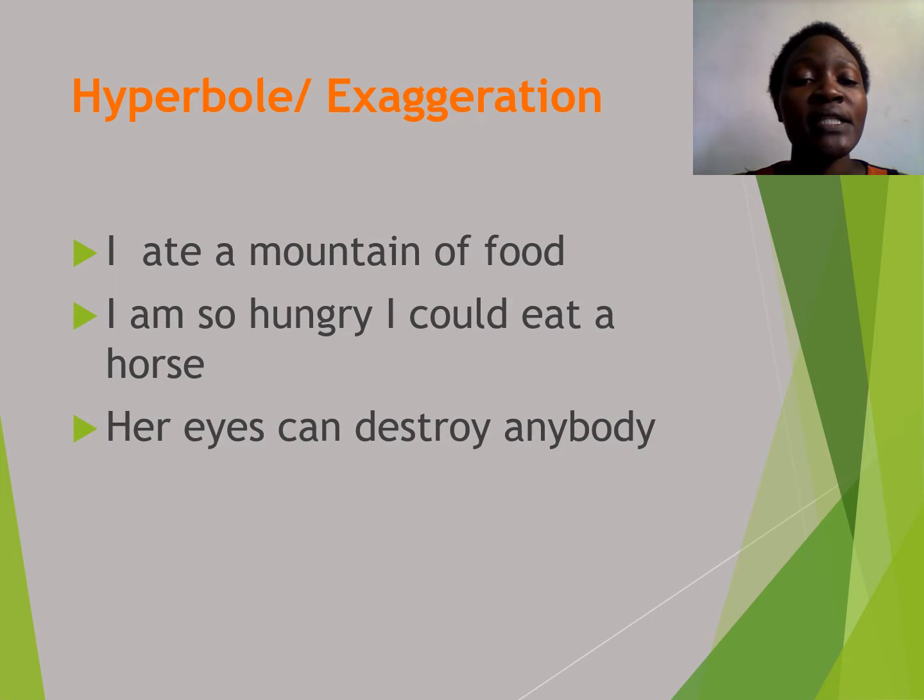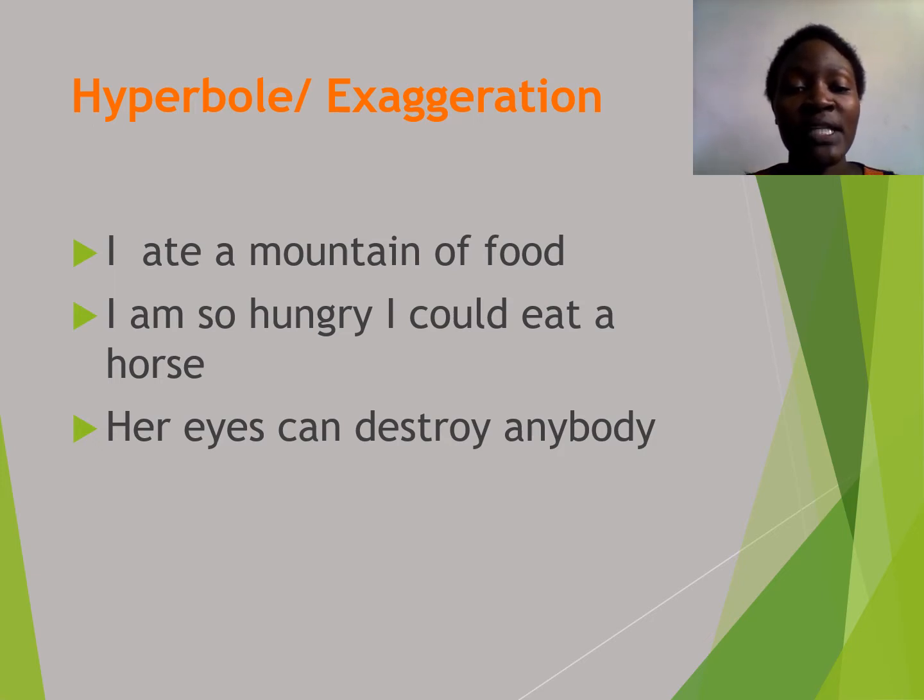The next one is, I am so hungry I could eat a horse. This statement means that you are so hungry that you could eat anything. You could eat something as large as a horse. So you can eat anything that is large in quantity. And, her eyes can destroy anybody. This statement doesn't necessarily mean that when that person looks at you, you die or you become sick.